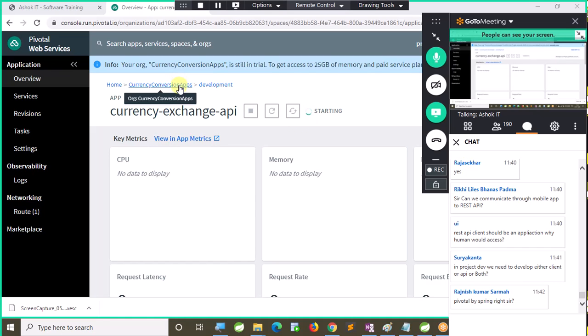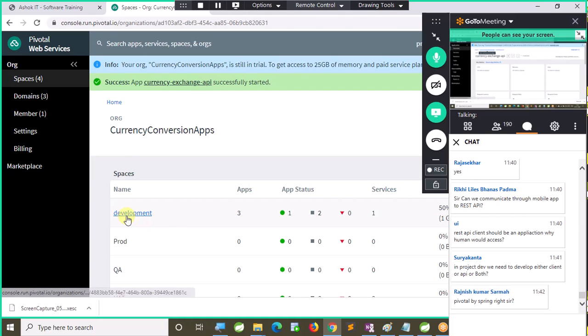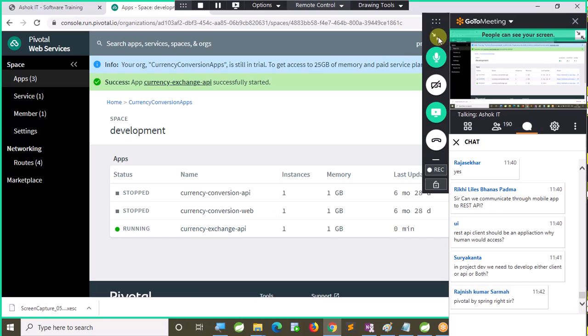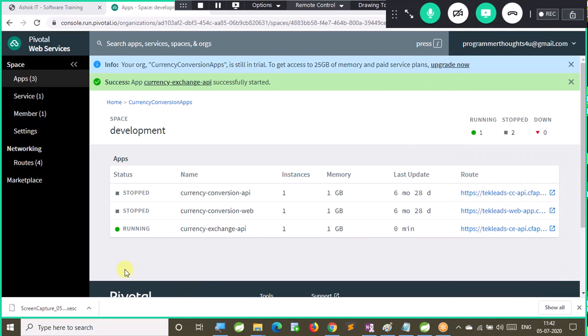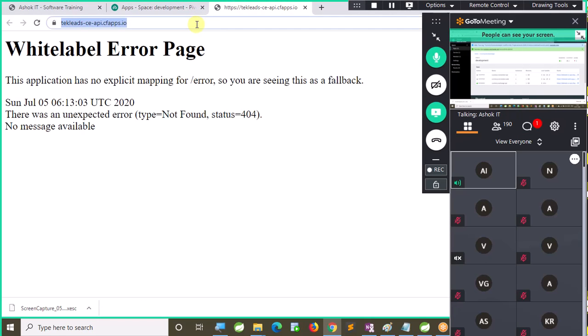This can be called an API. Successfully started. Now my application is successfully started in the cloud. Tomorrow I will ask you people to develop a client for this.